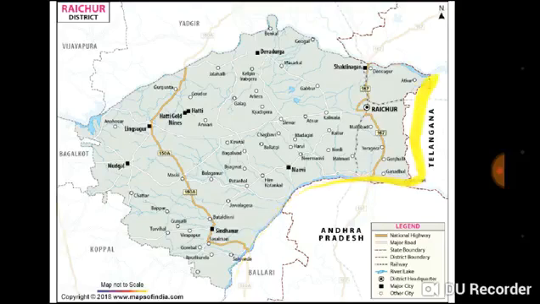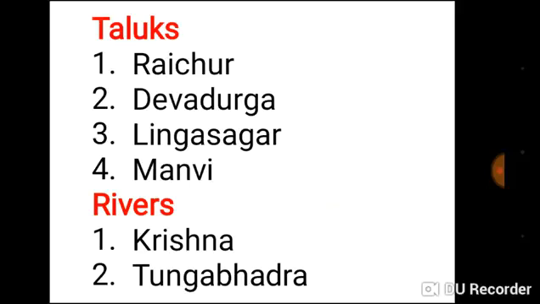Our next district is Raichur. Here is the area of Raichur district. In Raichur district there are 4 taluks. First one is Raichur, Devadurga, Lingasugur, Manvi. The rivers which flow in this area are Krishna, Tungabhadra.